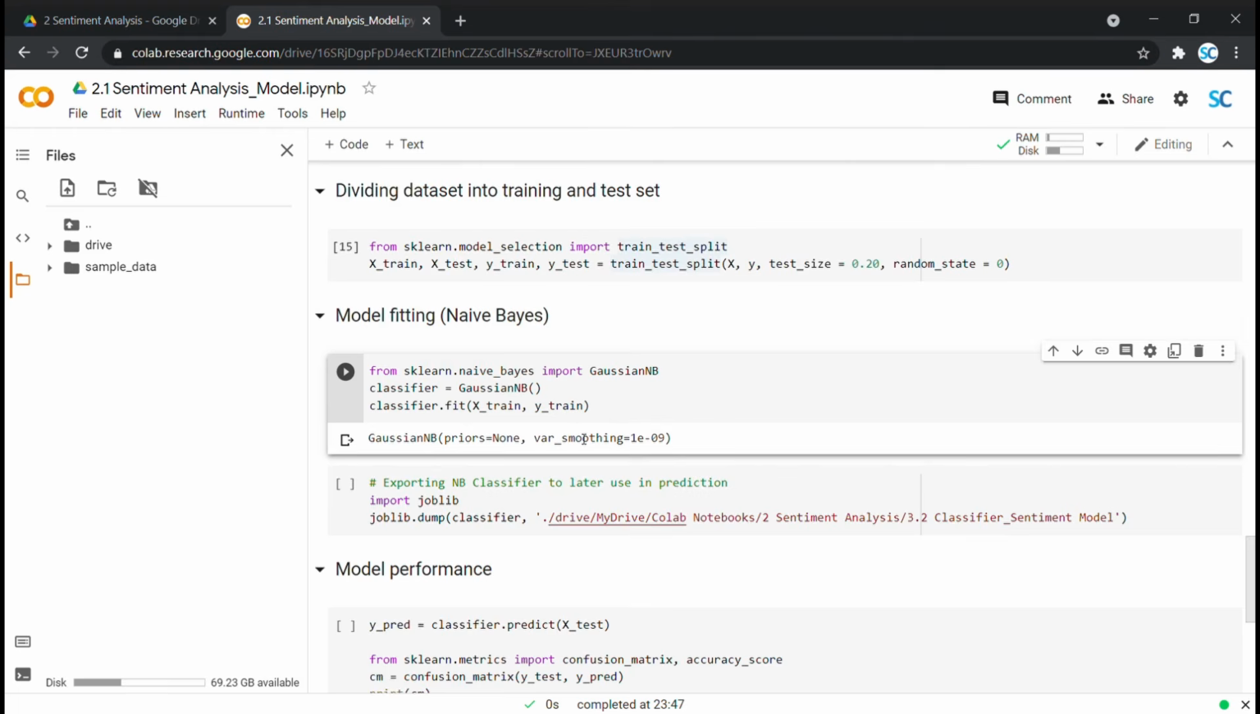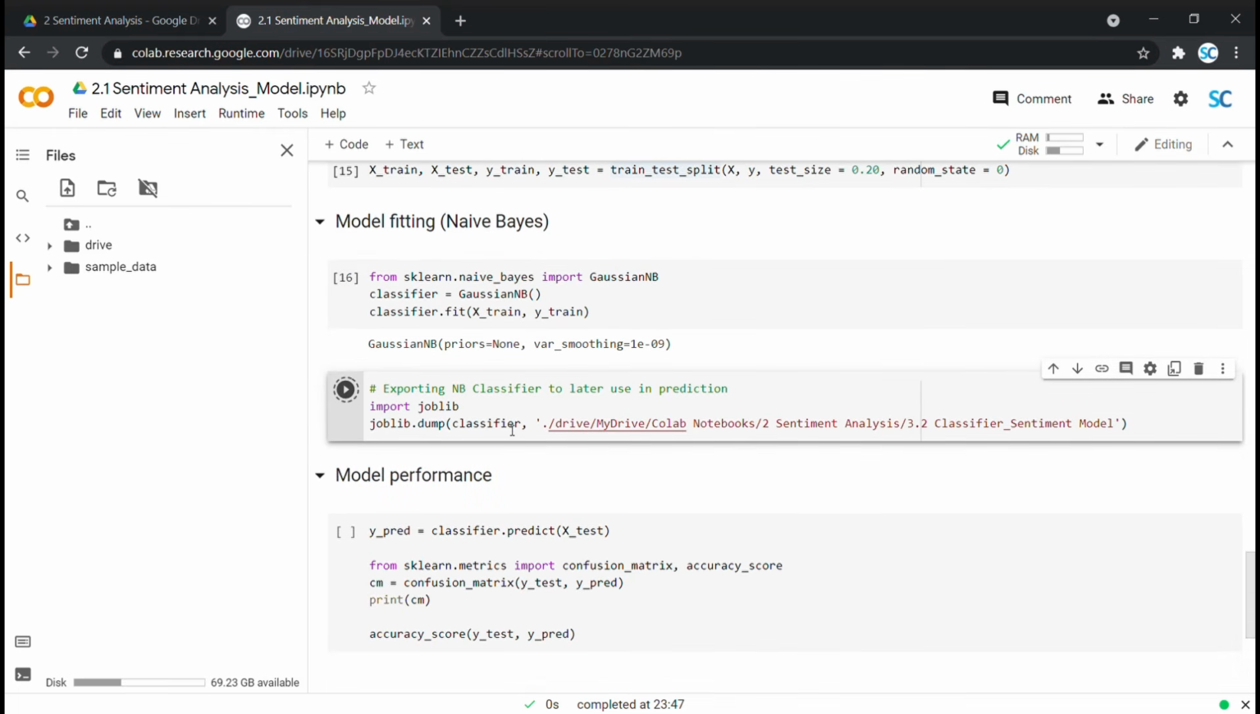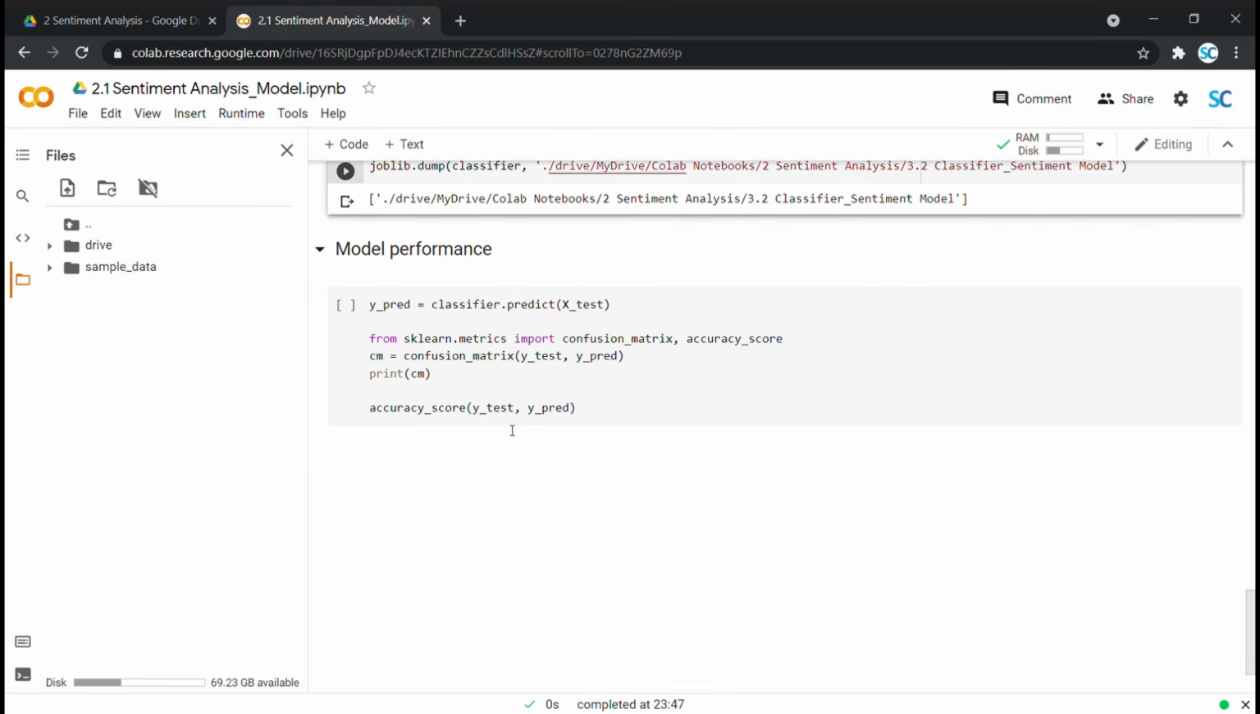We are exporting this classifier file back to Google Drive as well. We would use it for sentiment predictions on our fresh reviews dataset. This next section is on testing our model performance as to how well our model classifies good reviews as good and bad reviews as bad. Let's run it.